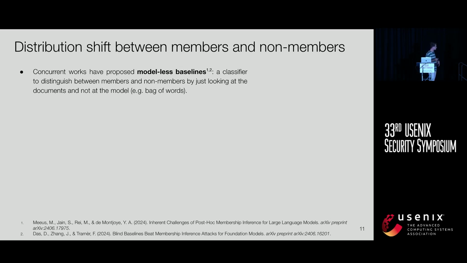Recent work, in the last two months, has proposed model-less baselines to measure this. Can I, without even looking at the target LLM, just looking at the data, distinguish members from non-members? People have proposed bag-of-words methods to do it.